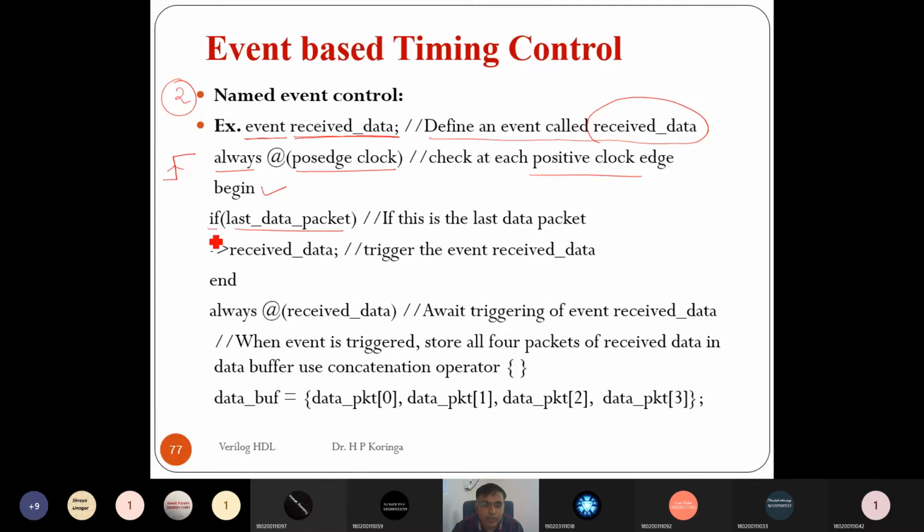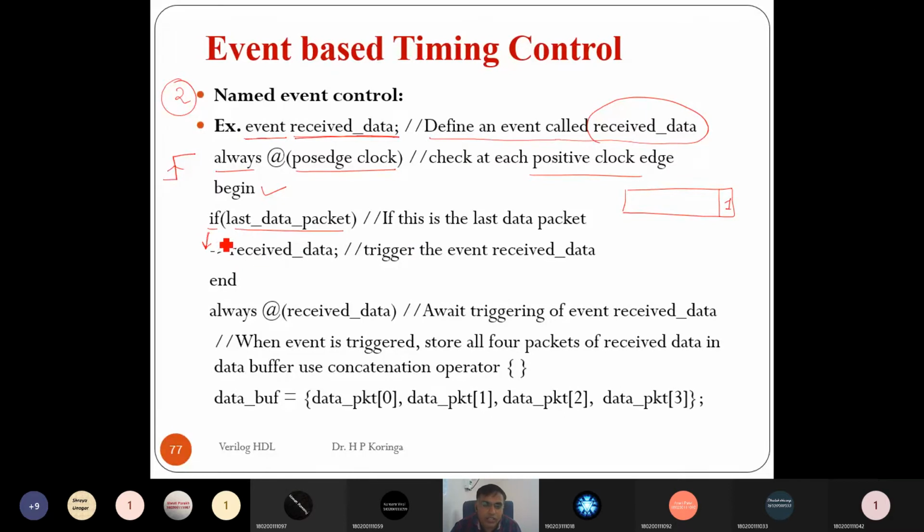Otherwise it skips the if. So when we are receiving the data, if the data packet is the last one, then it triggers the event.